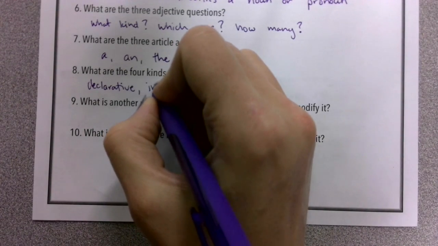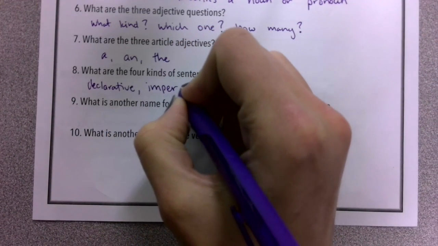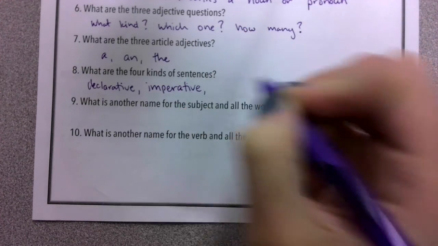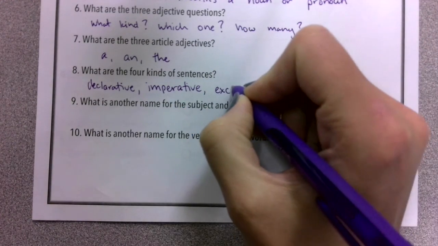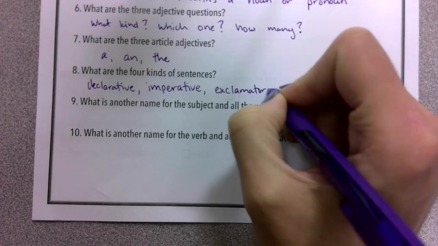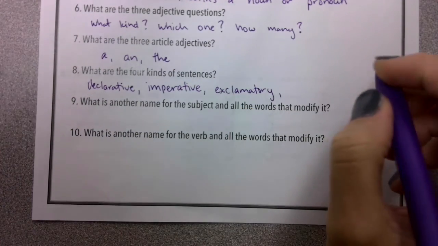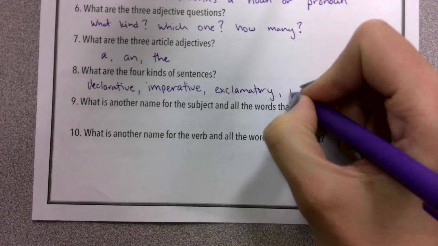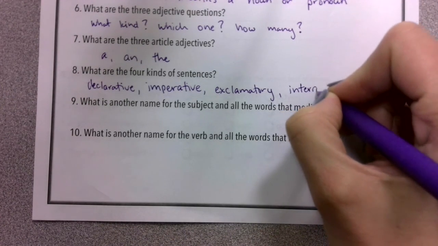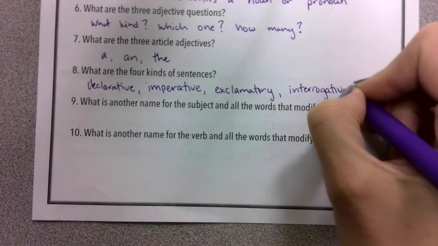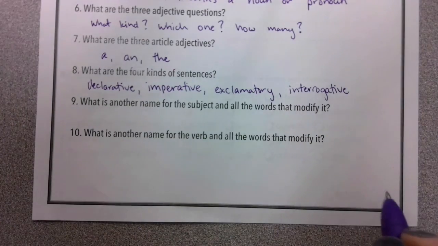That means something you must do, like a command. We also had an exclamatory sentence, right? Exclamation point, strong feeling. And then finally, we had an interrogative sentence, right? If you're interrogating someone, you're asking them questions.